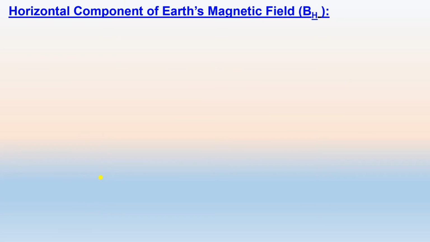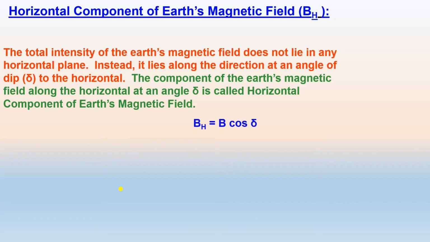Then next is the horizontal component of Earth's magnetic field, represented by BH. Total intensity of Earth's magnetic field does not lie in any horizontal plane. Instead, it lies along a direction at an angle of delta to the horizontal. The component of Earth's magnetic field along the horizontal at angle delta is called the horizontal component of the magnetic field, given by BH equal to B cos delta.